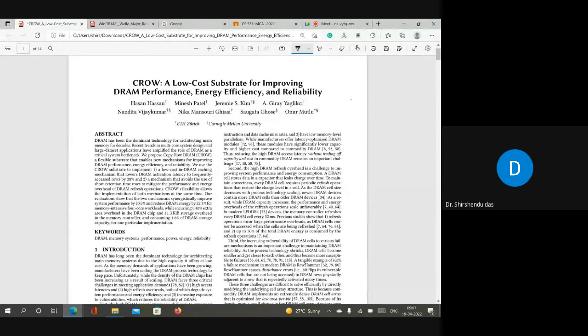This paper improves performance, it also reduces the refresh overhead, and it can also handle the Row Hammer attack. Obviously this paper has a lot of limitations, which I'll discuss later. But if we ignore the limitations, this is a very simple and interesting paper.